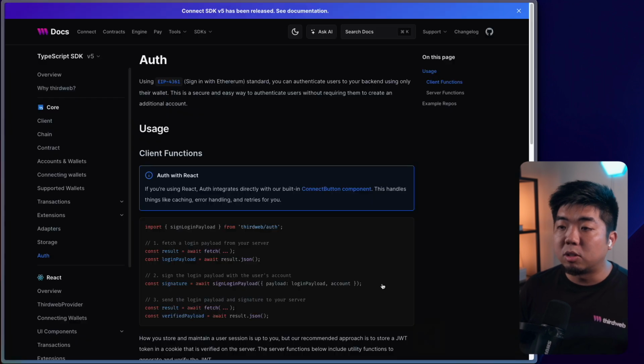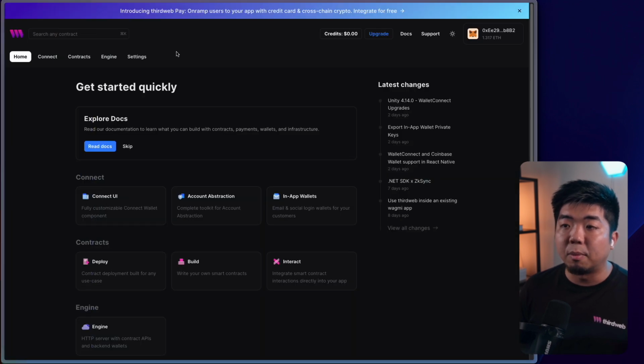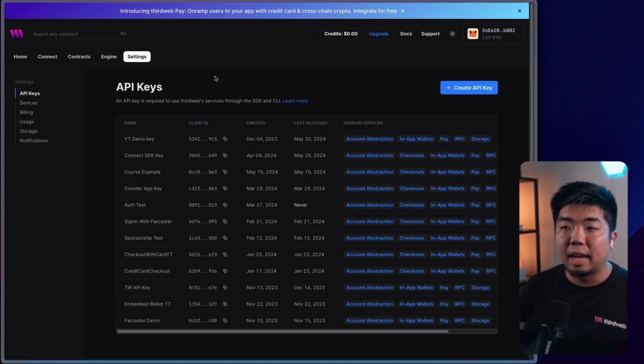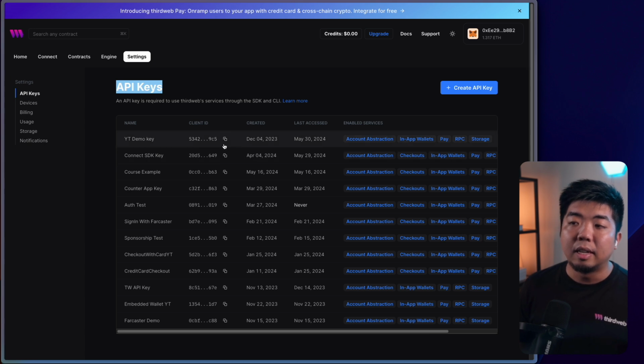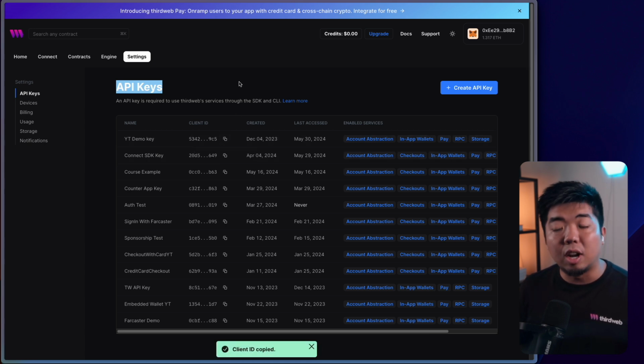We're going to come back to thirdweb's dashboard here, and we're going to come over to the settings tab. So once you come over to thirdweb.com, you connect the wallet. You can come up here on the dashboard, go to settings, and you're going to see your API keys here. Now, I already have one made, and I'm just going to copy that.